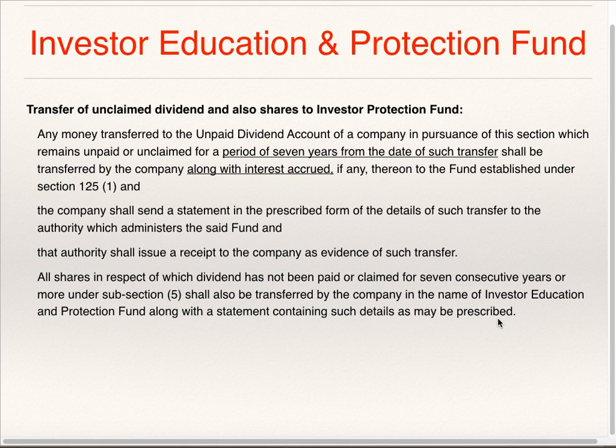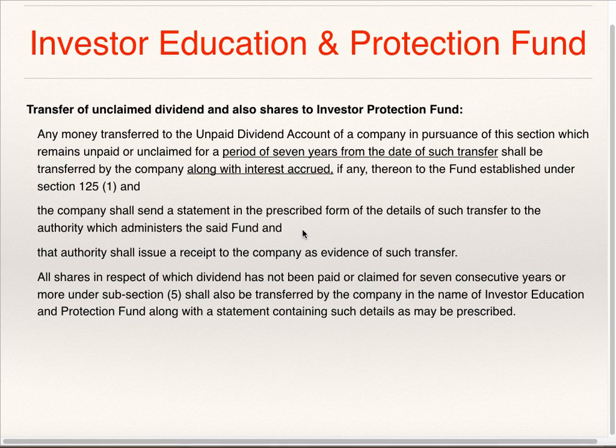So if dividend has not been claimed or if the dividend is unpaid, it is to be transferred to unpaid dividend account. If it remains in that account for a period of 7 years from the date of transfer, then that amount of unclaimed dividend along with accrued interest is to be transferred to Investor Education and Protection Fund which is established by central government.